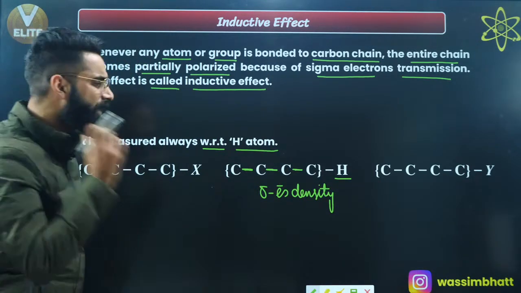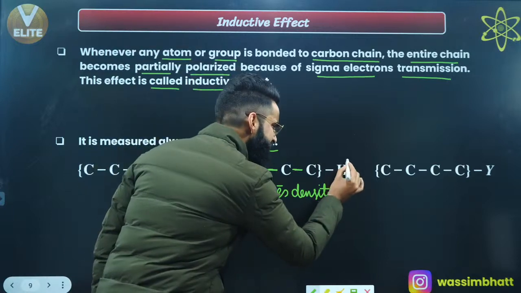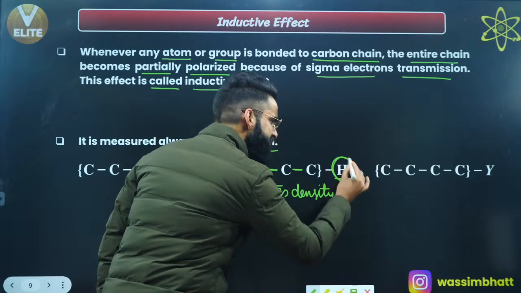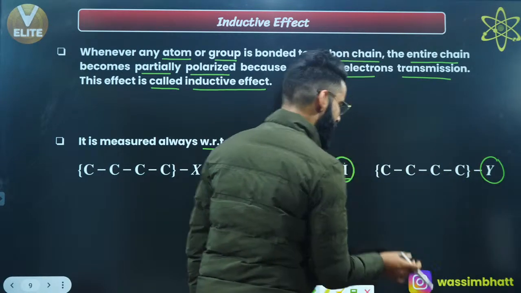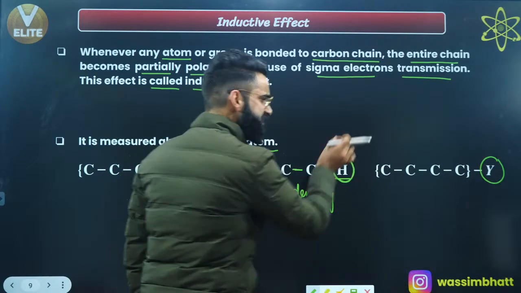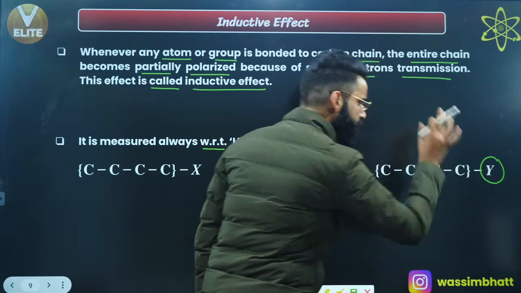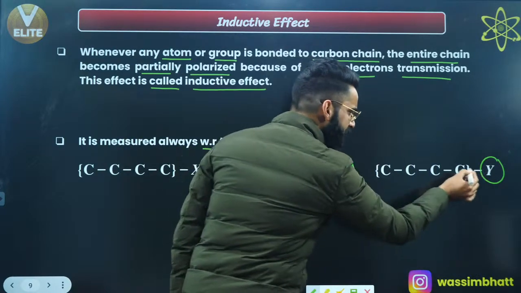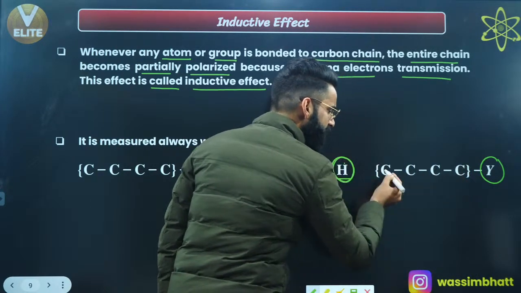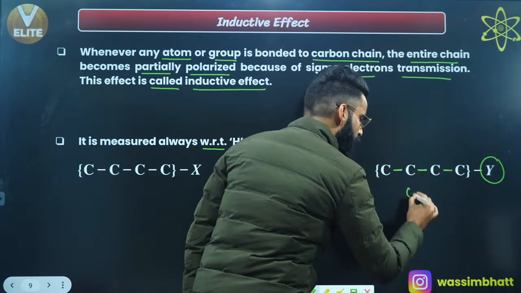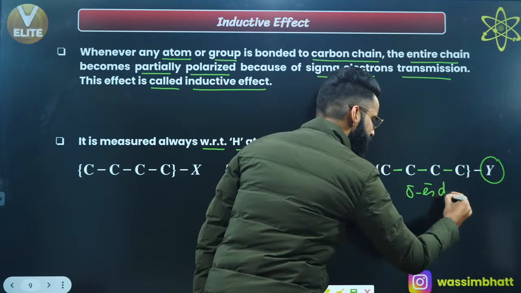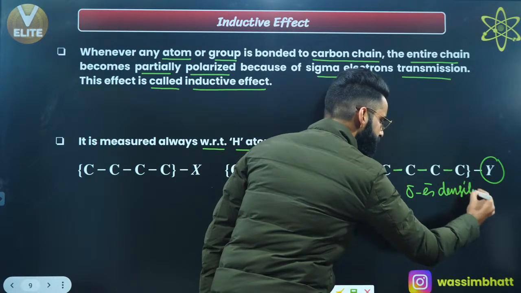Now what I've done over here is replace this hydrogen atom by some atom or group of atoms Y. This Y is again attached to the same carbon chain, and again you have only sigma bonds present. So there is only sigma electron density present in the carbon chain.